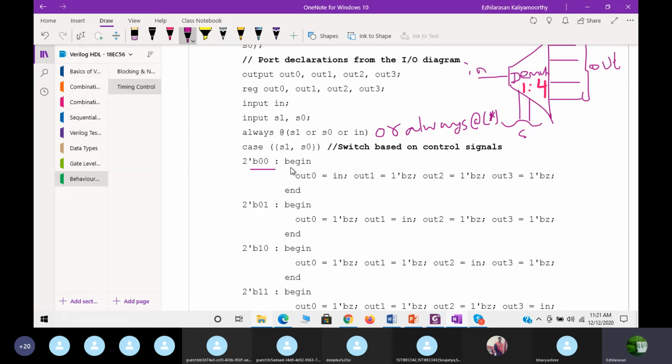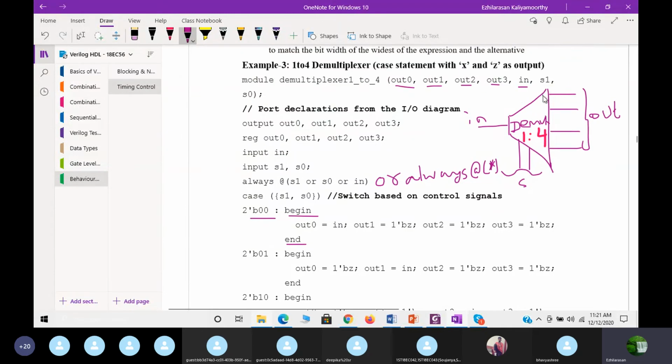Then 0, 0, begin. Because we use begin, and all the things are scalar values, all the outputs you need to specify. So out 0 will be, what? Out 0 is this, right? This is out 0. This is out 1. This is out 2. This is out 3. When selection line is 0, 0, in will be obtained in this channel. So out 0 will be in. The other things will be Z.